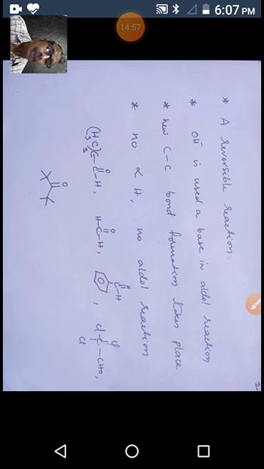In general, in the presence of base, carbonyl compounds containing alpha hydrogens undergo a special type of condensation reaction, giving a beta hydroxy carbonyl compound, either aldehyde or ketone. This compound is called aldol in the case of aldehydes and ketol in the case of ketones. That's why this reaction is called the aldol reaction.